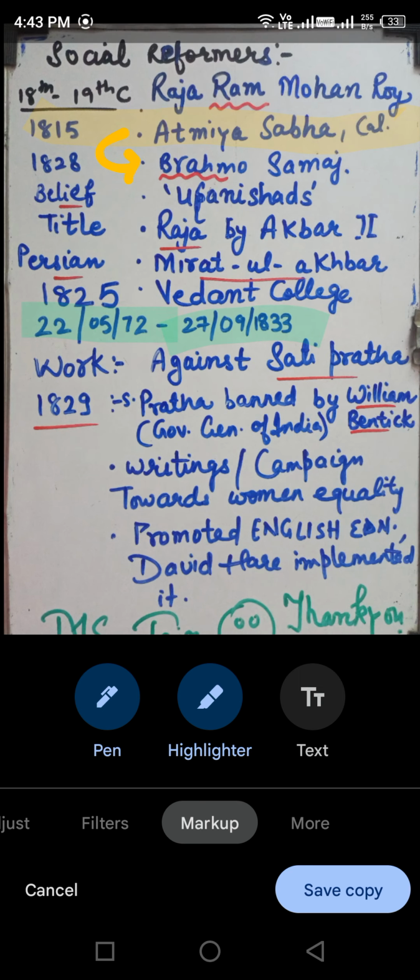Okay, now let's see next. Belief. So he believed in one universal God, that there is one God, and we should pray to Him, we should meditate, we should read from the Upanishads. And Upanishads are the medium to worship God. So if you have belief in God, you should worship through reading the Upanishads. Whatever the Upanishads say to follow, you should follow.